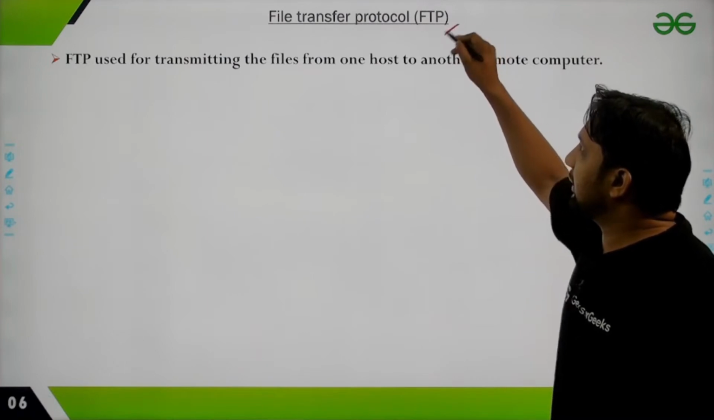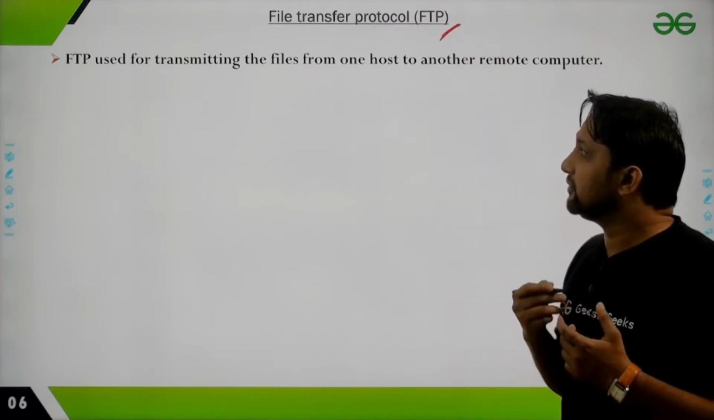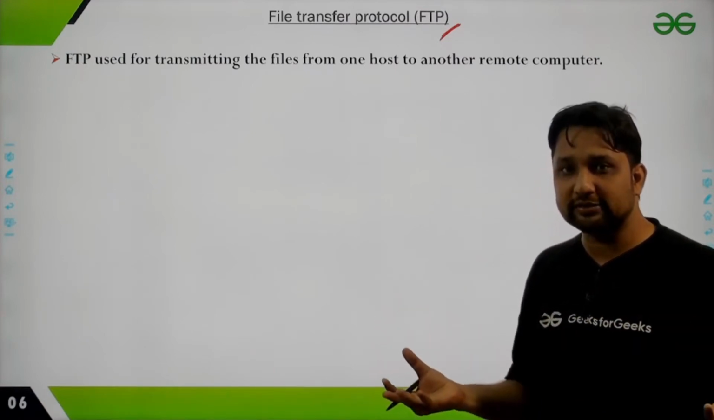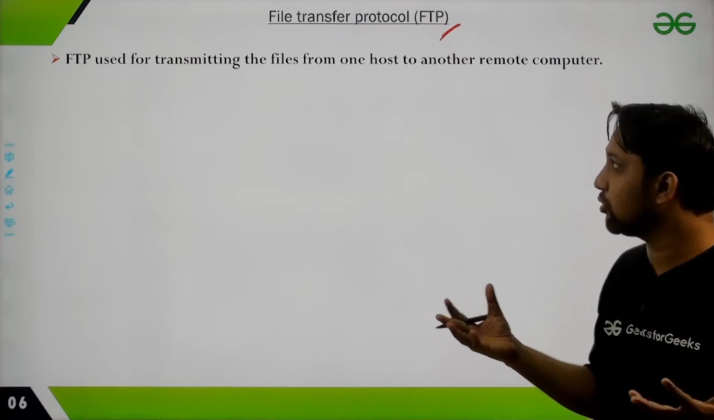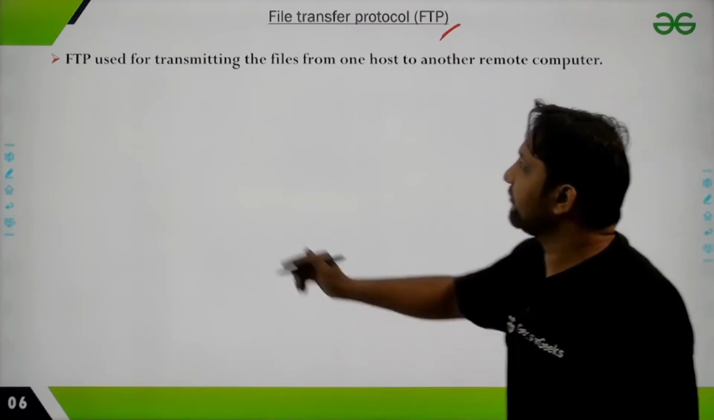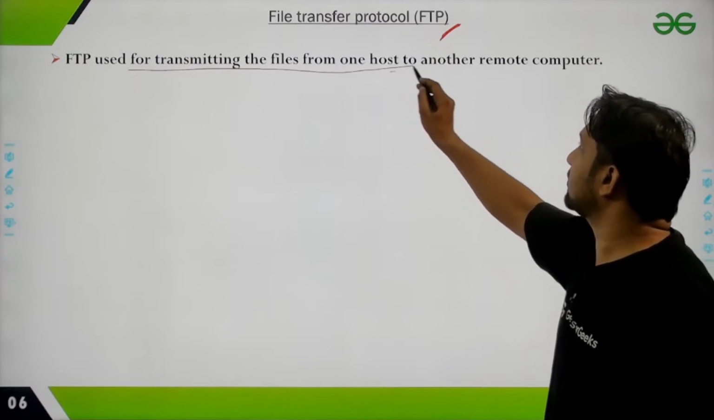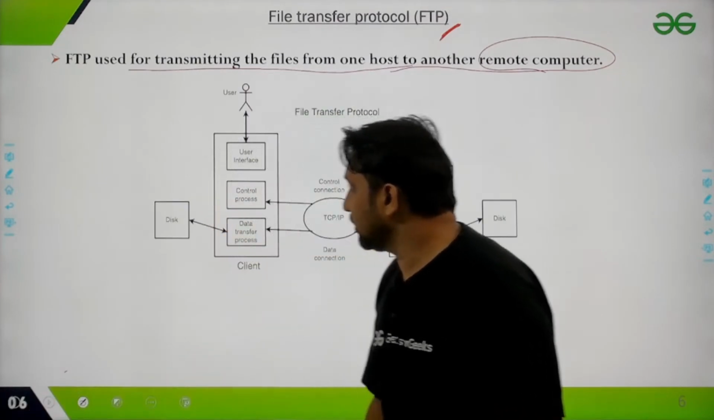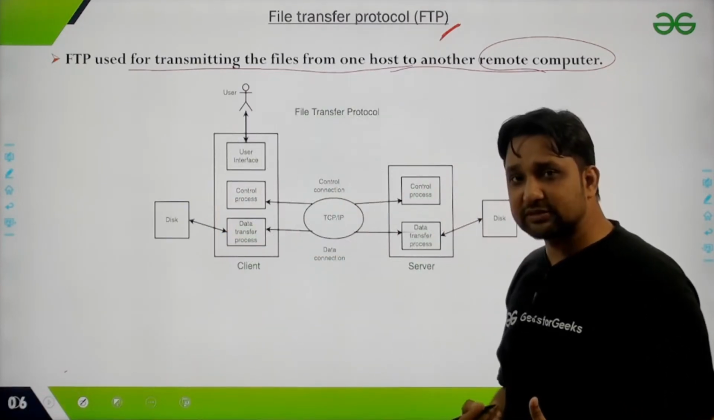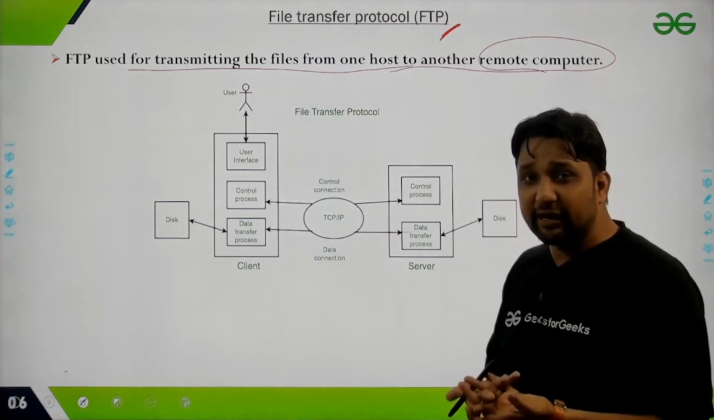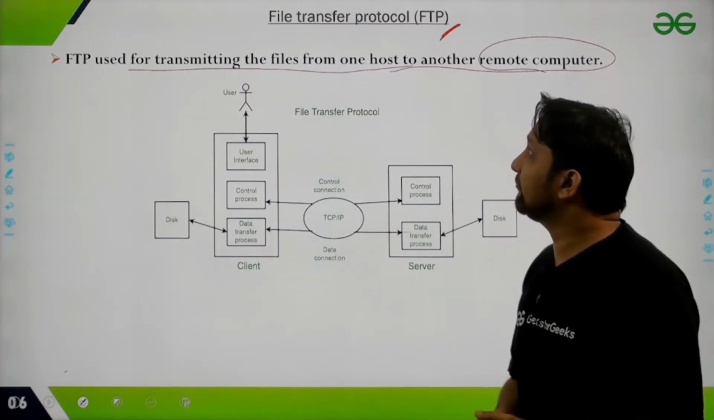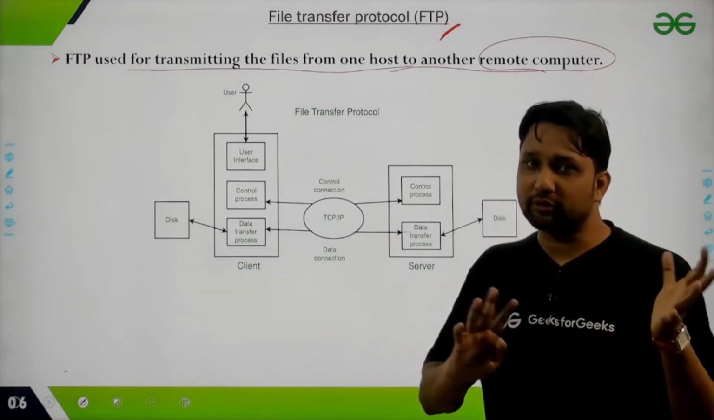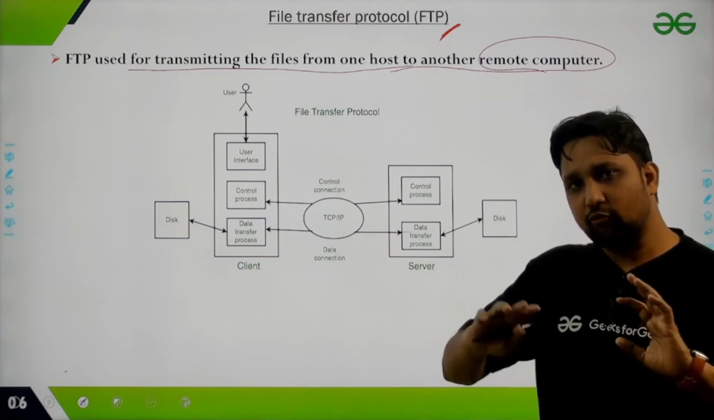The next protocol in the application layer is the File Transfer Protocol, which is used for transferring files between two hosts, two remote hosts, I can say, maybe to a local host or to a remote host. So FTP is used for transmitting a file from one host to another remote computer. There are mainly two types of data we transmit with the help of FTP. One thing is clear: File Transfer Protocol is used for transmitting data over the internet, over remote locations.